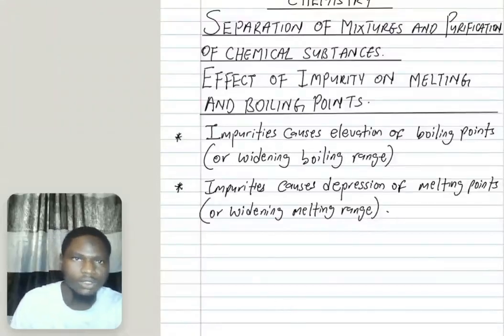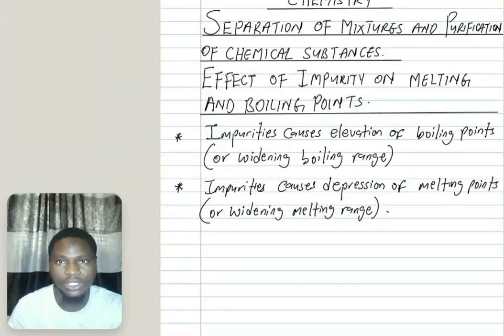Let's study something very important in this video. We want to study the effect of impurity on melting and boiling points. Now look at the first point here. Impurities cause elevation of boiling point. What does that mean? It means that impurity causes boiling point to increase.